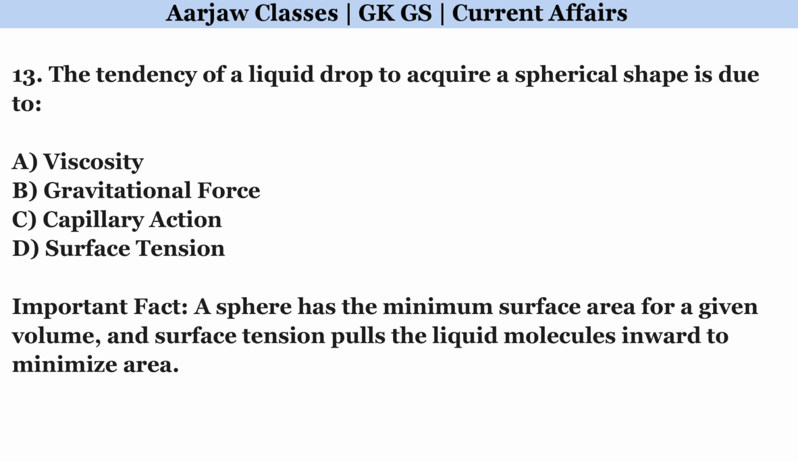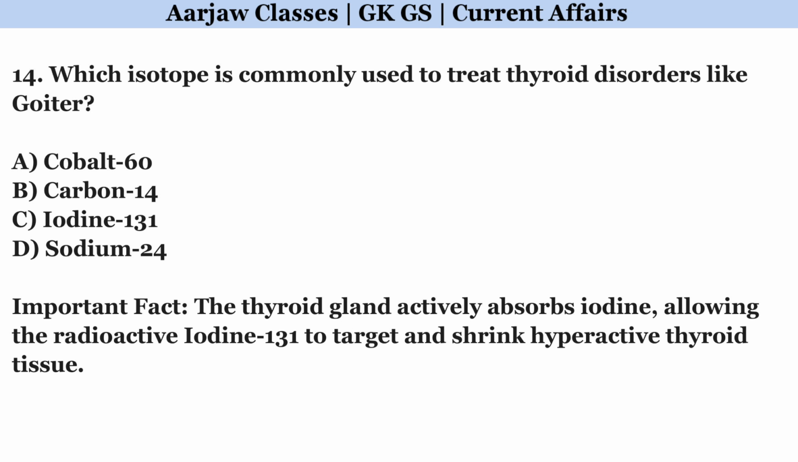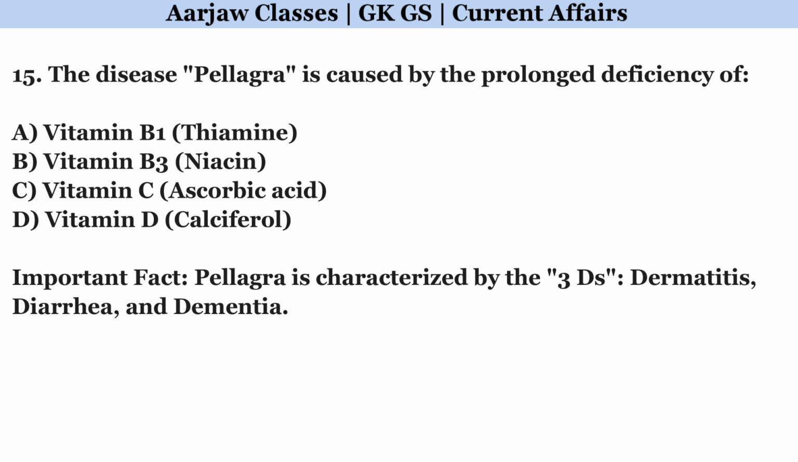The tendency of a liquid drop to acquire a spherical shape is due to. Correct option is D. Surface tension. Which isotope is commonly used to treat thyroid disorders like goiter? Correct option is C. Iodine 131. The disease pellagra is caused by the prolonged deficiency of. Correct option is B. Vitamin B3.